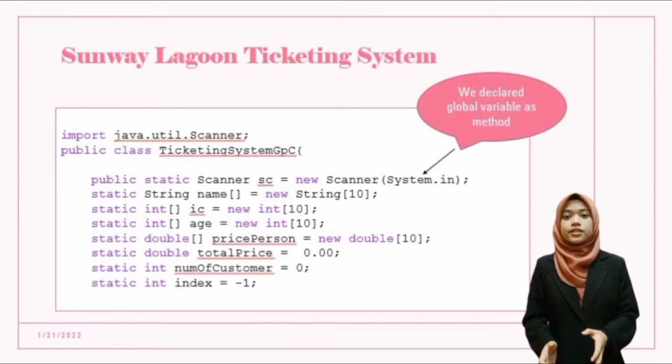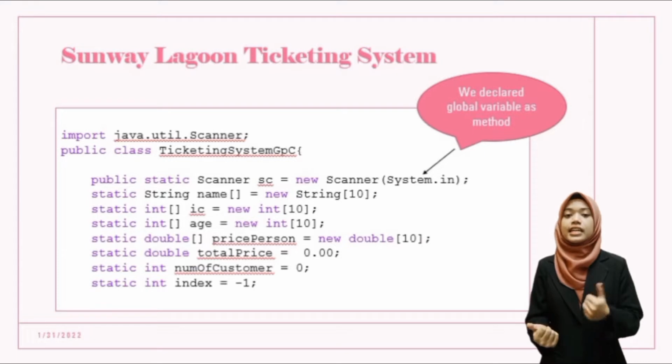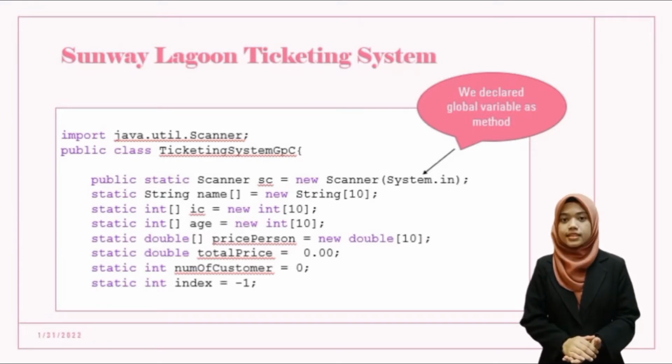We use import java.util.Scanner as a class. Then the public class is TicketingSystemGroupC. After that, we declare global variables, which are accessible to all parts of this program. Then we declare arrays as static String for name, static int for IC and age, static double for price per person. Next, we also use double totalPrice equal to 0.00 and int numberOfCustomer equal to 0. And lastly, static int for index equal to 0, -1.